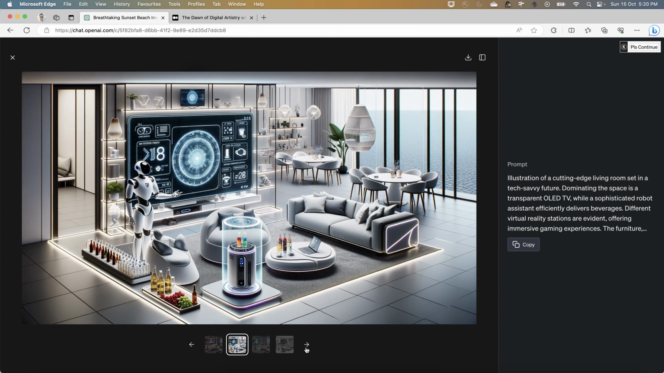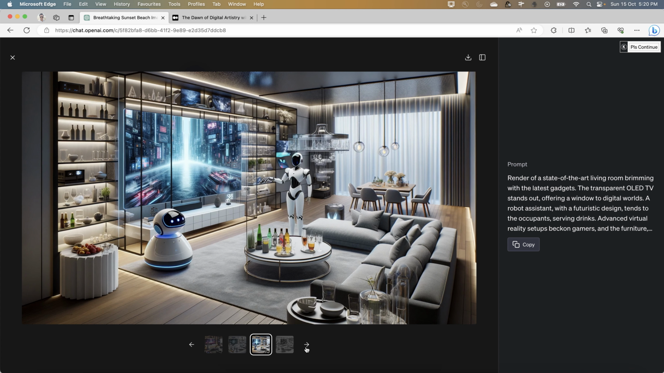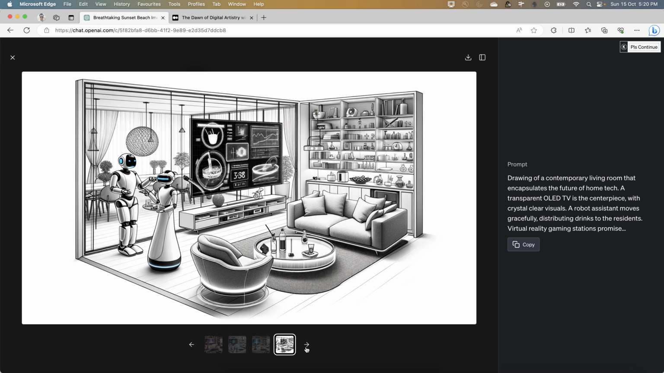And this is the other illustration of a cutting-edge living room, where you can see the tech-savvy future dominating the space with a transparent OLED TV. And this is quite a bit of what is happening so far, because this looks like it is completely hacked by a robot, or completely driven by technology, some kind of geeky thing going on here, right? So this is the feel which you can think of, and this is what is coming up. And this is just the drawing of a contemporary living room that encapsulates the future of home tech, right?